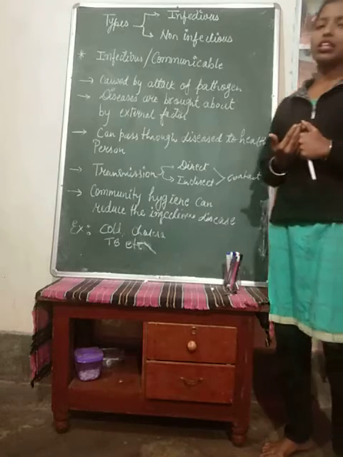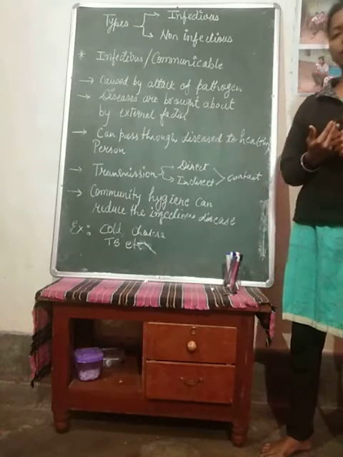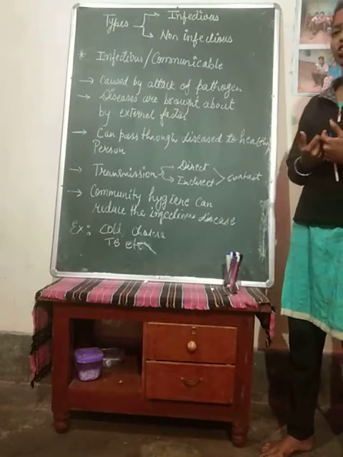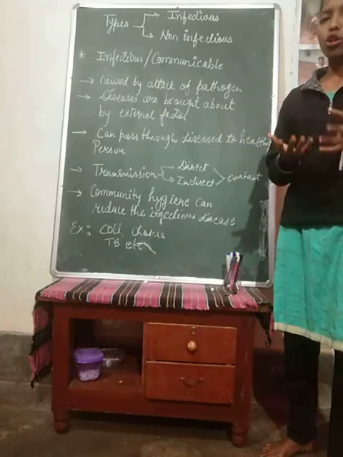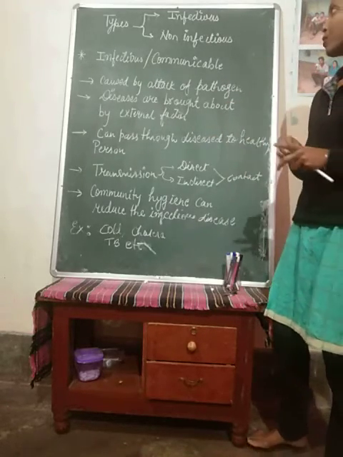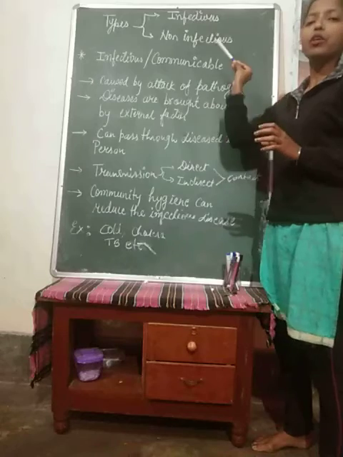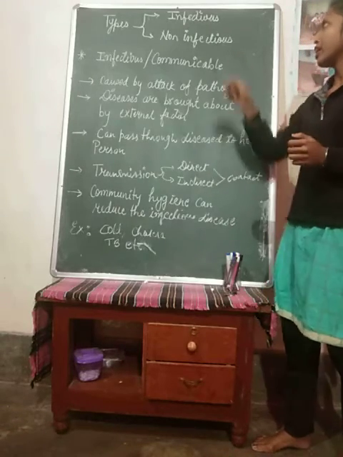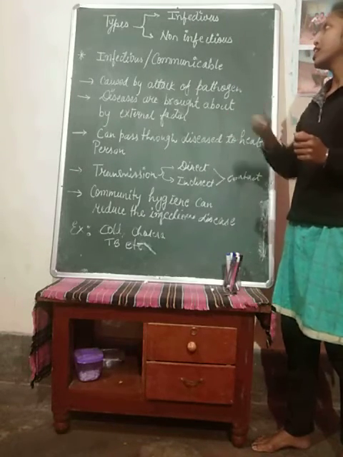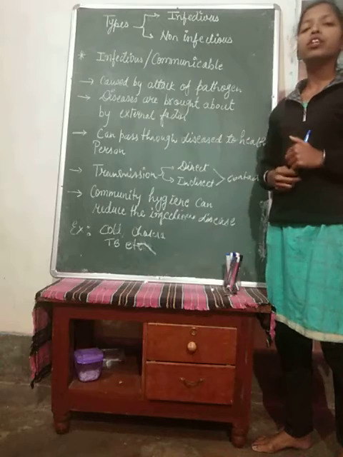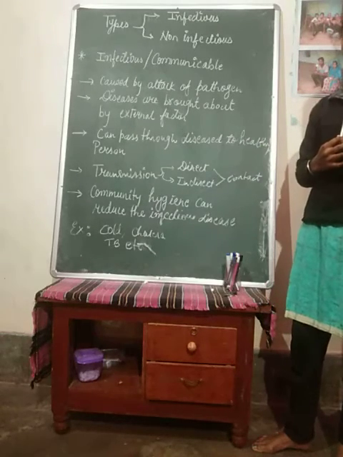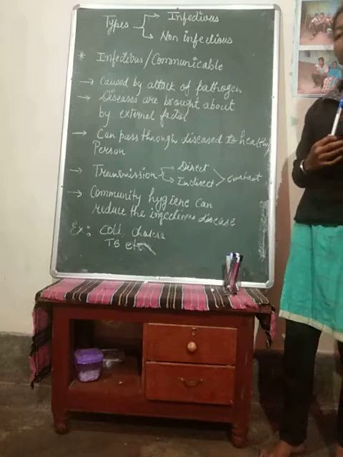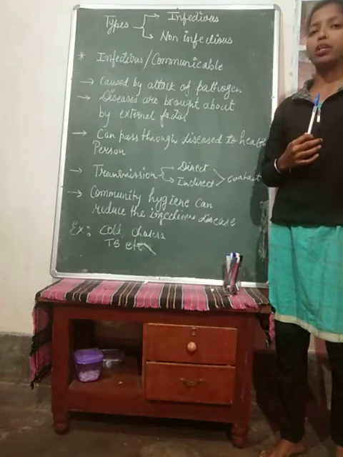Now we are going to discuss the types of diseases on the basis of whether they are infectious, whether they spread from one person to another or not. So we will study two types, the infectious type and the non-infectious type. Infectious, in other words, is also known as communicable diseases. Communicable diseases means diseases which can spread from one person to another person.